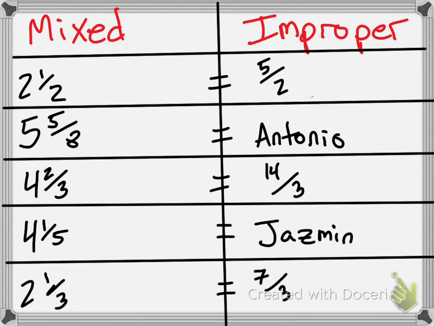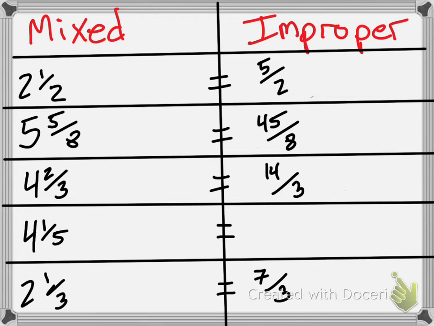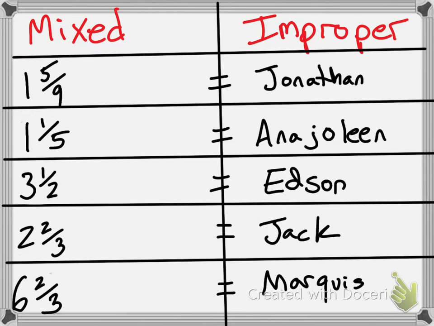Excellent. So Antonio is gone. So Ben, what did you get for 5 and 5/8? 45 over 8. Perfect. So Jasmine, what about 4 and 1/5? 21 over 5. Perfect. Here's our next set of numbers.